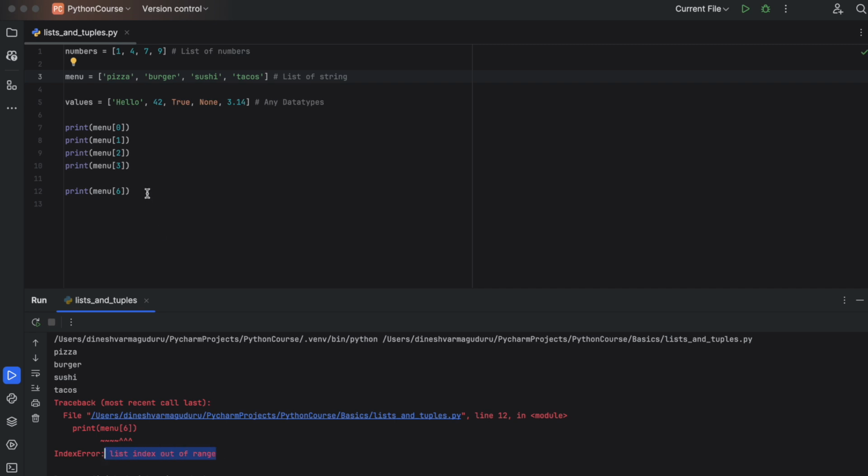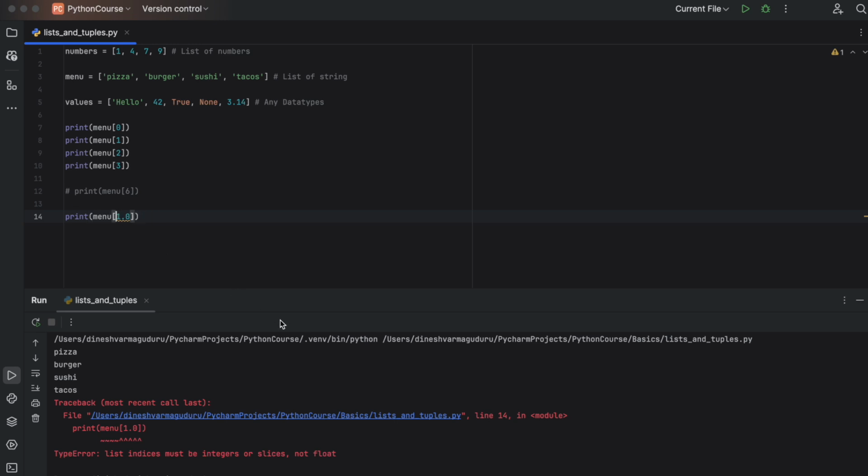So we have to make sure that we are accessing the elements using an index within the range of the list that we have. And do remember that indexes can only be integer values, not floating point, not string, not boolean or anything else. If we try to access the list with any other data type index, let's say we are accessing 1.0, and if we run this, it says list indices must be integers or slices, not float. So we cannot use floating point numbers for accessing these elements in the list.